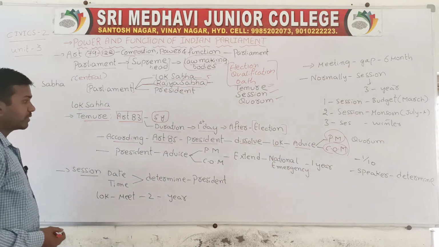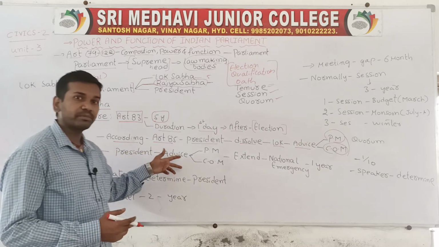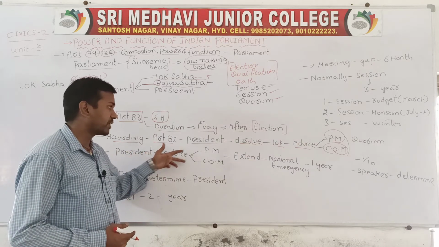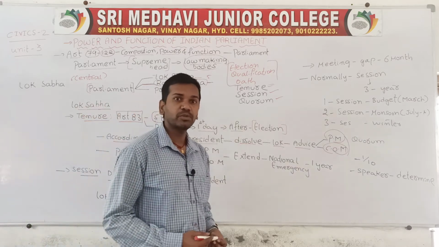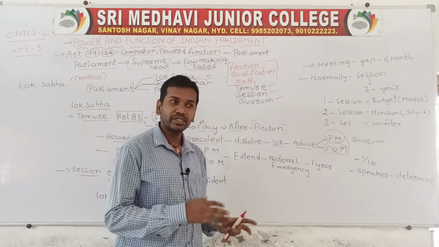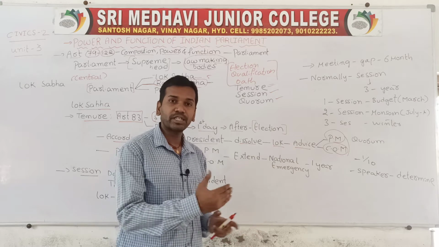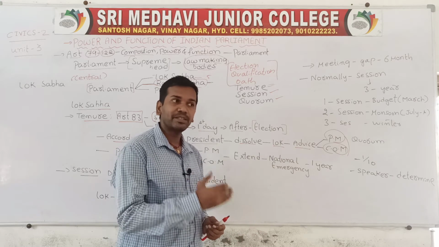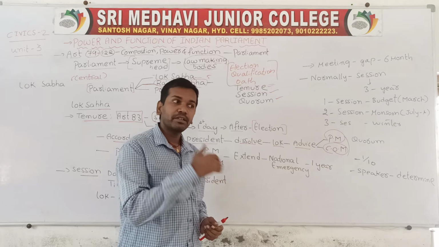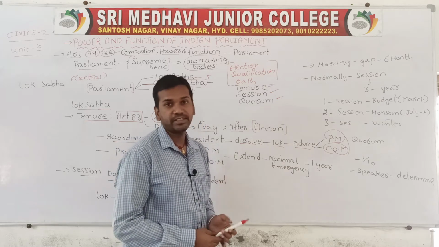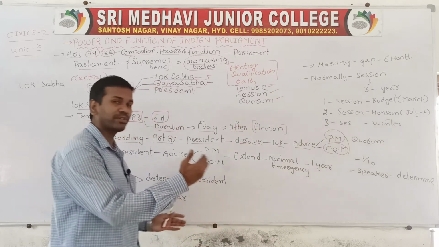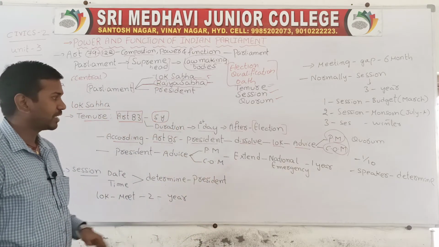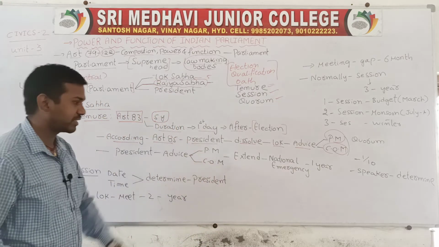Next we'll go forward. Sometimes the President, on the advice of the Prime Minister and Council of Ministers, can extend the term also. Suppose an emergency is declared; during that emergency the members of Lok Sabha cannot enjoy their power. In that condition, the President has a right to extend the tenure, but the President can extend only on the advice of the Council of Ministers and Prime Minister. These two advices are very, very important.